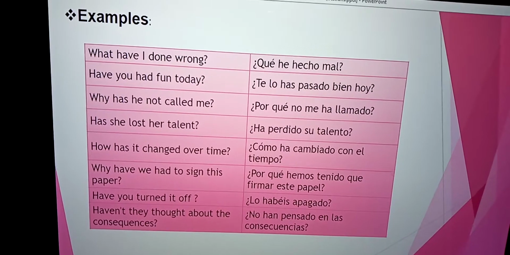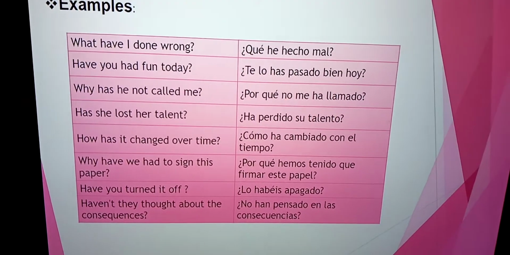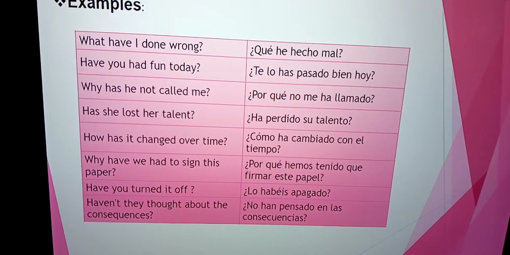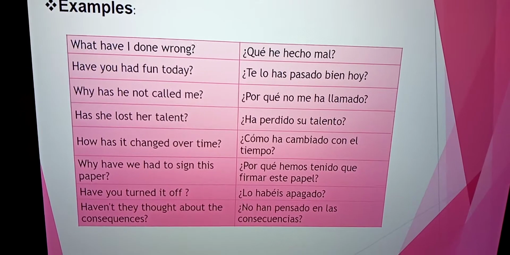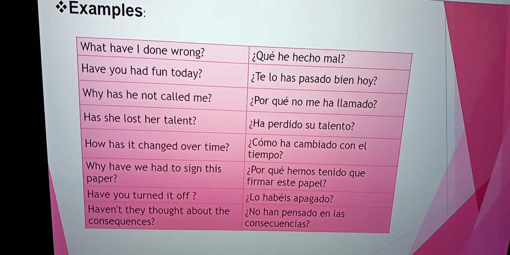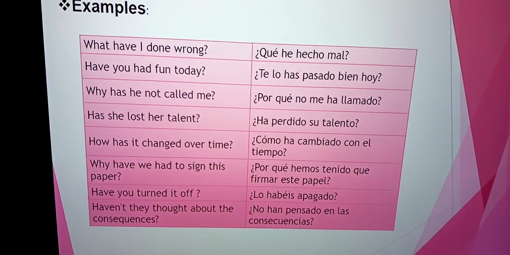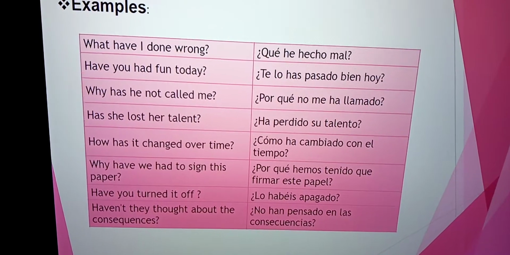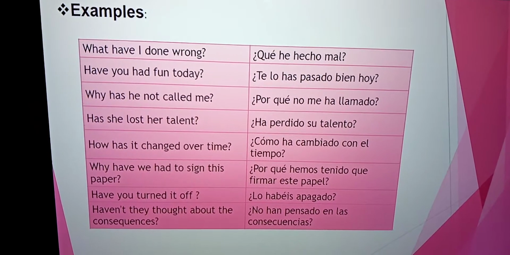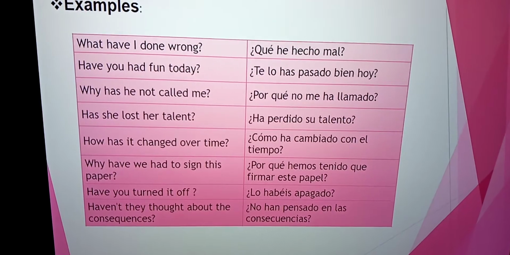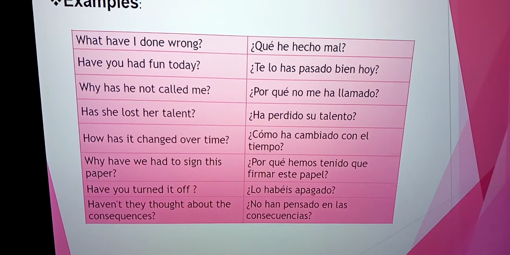Example 5: How has it changed over time? Spanish: ¿Cómo ha cambiado con el tiempo? Why have we had to sign this paper? Spanish: ¿Por qué hemos tenido que firmar este papel?